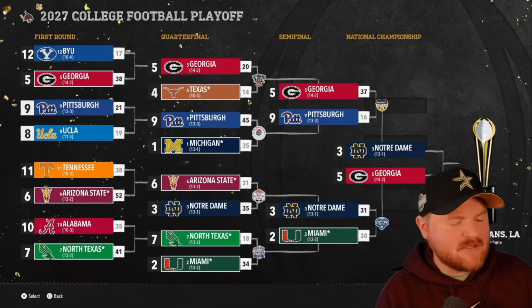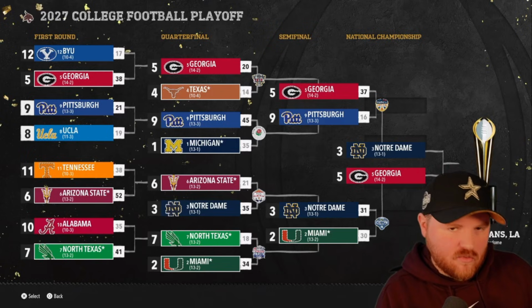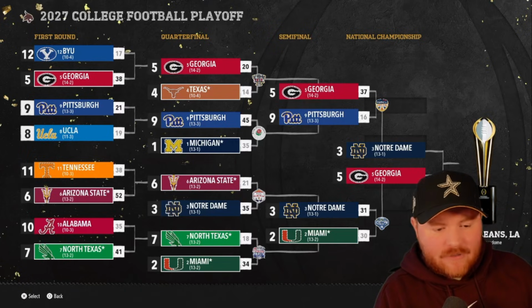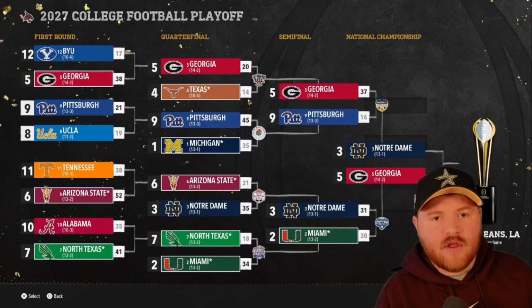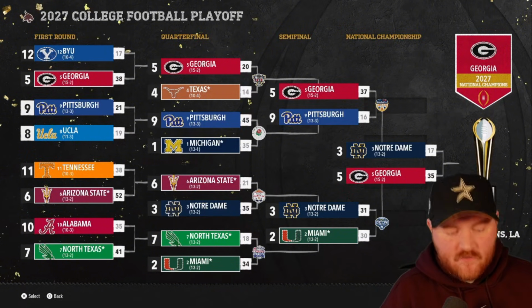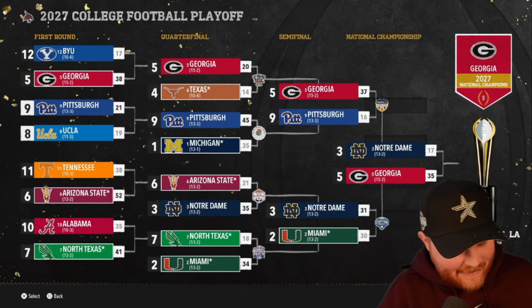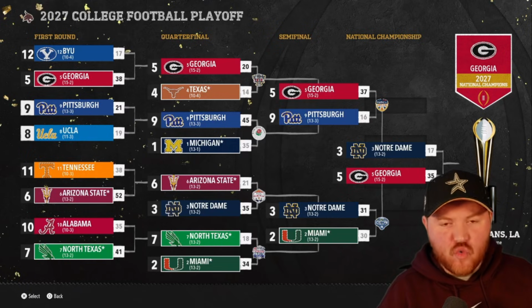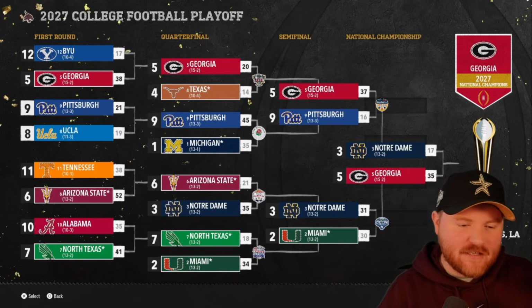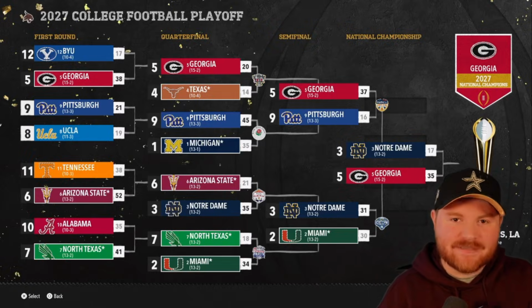North Texas seems to have some success in these sims, so we might play around with that a little bit here in the future. Other than that, really it comes down to, is Georgia going to win their 4th national championship of the video? Georgia wins its 4th of the video. The SEC gets 9 of the 12 national championships that we do in a total of 12 years. This was crazy. So what did we learn?